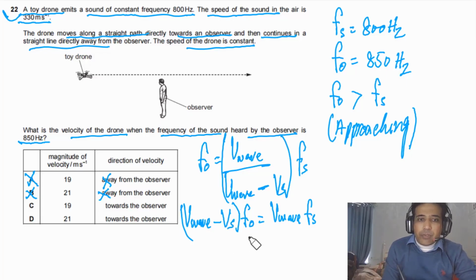So we can further rearrange. We can write down the speed of the wave minus the speed of the source. This will be equal to the speed of the wave times Fs divided by F naught.